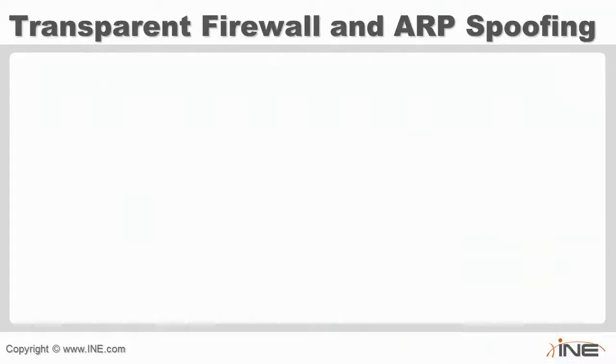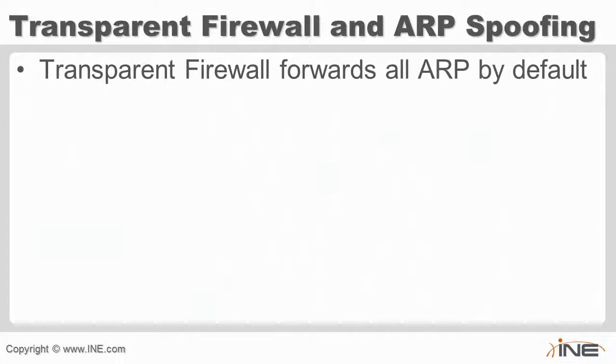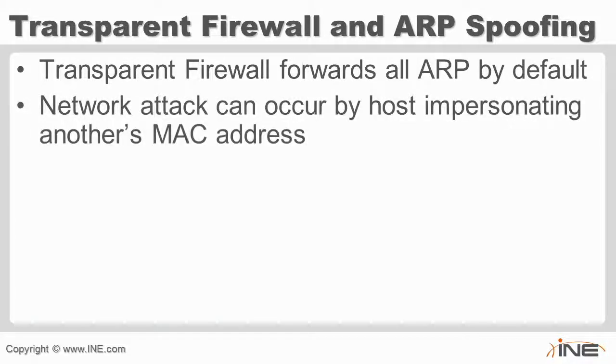So with the transparent firewall, ARP is allowed by default, both from the inside out and the outside in. Now, the disadvantage of allowing this is that it potentially allows the segment to be open to an attack that is for ARP spoofing. If someone is sending gratuitous ARPs to try to poison the ARP cache, and the ASA is allowing these through from the outside in, then there's no way that it can control that.